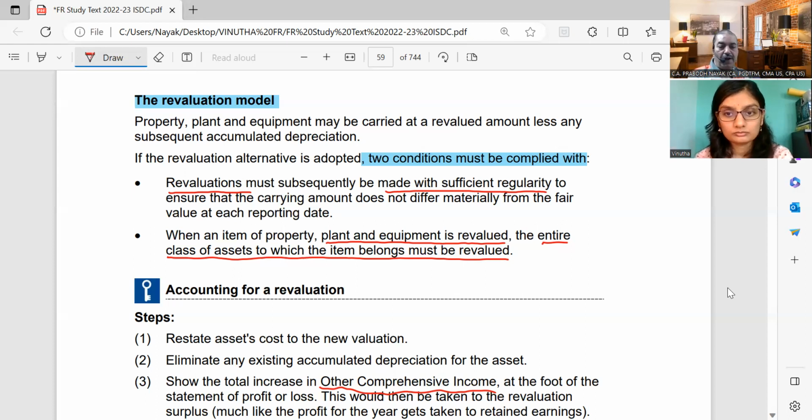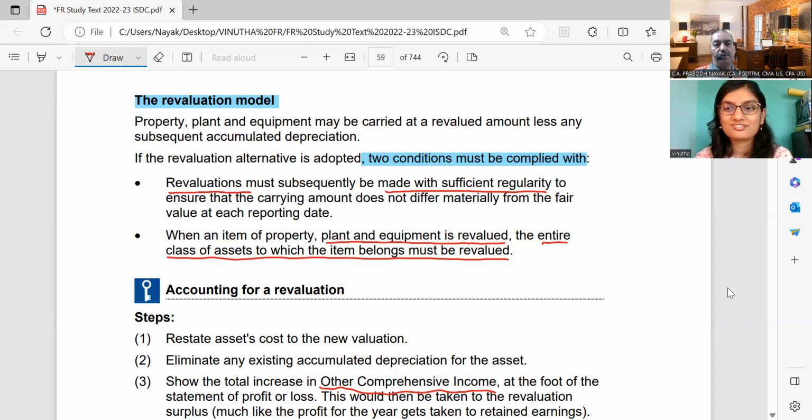Second is when an item of property, plant, and equipment is revalued, the entire class of assets to which the item belongs must be revalued, not one single asset. So if it is a machinery, whichever class the machinery belongs to, all the machineries in that particular category have to be revalued. If it is a building, then all the buildings have to be revalued. You can't say that I will revalue only one building, I will not revalue the other building.